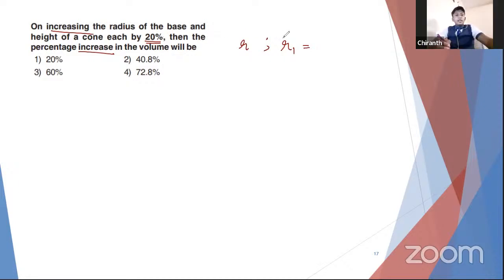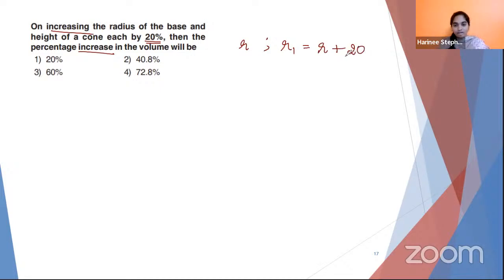Increased by 20%. R minus 20% of R. Very good. What you said is correct, but increased, dear. So addition or subtraction, Chitra? Yes. Addition. So R plus 20% of R, which is nothing but 20 by 100 of R, right? Percentage is nothing but percent out of 100. So this is your new R. When you take LCM and simplify, you're going to get 120 R upon 100. Further simplifying, you will get 6 upon 5 R. That's the new R.